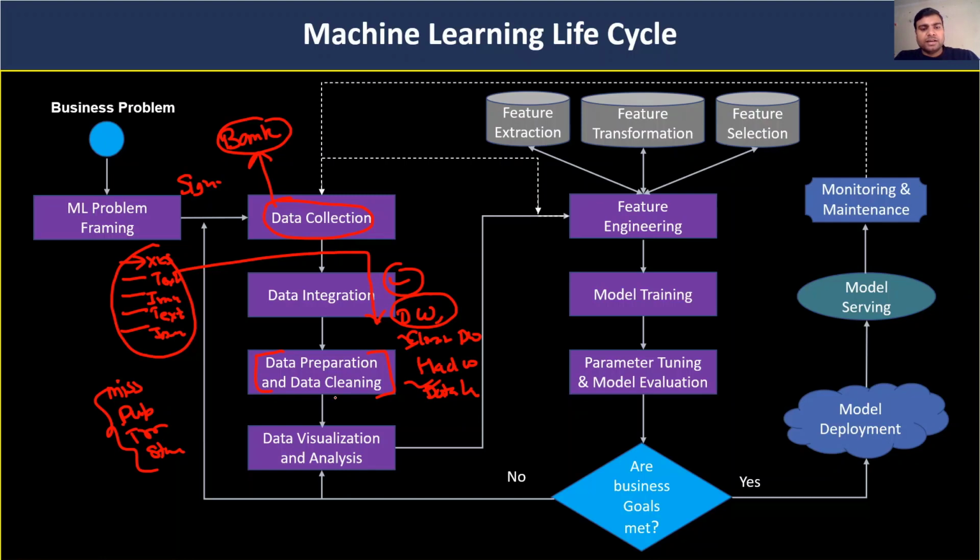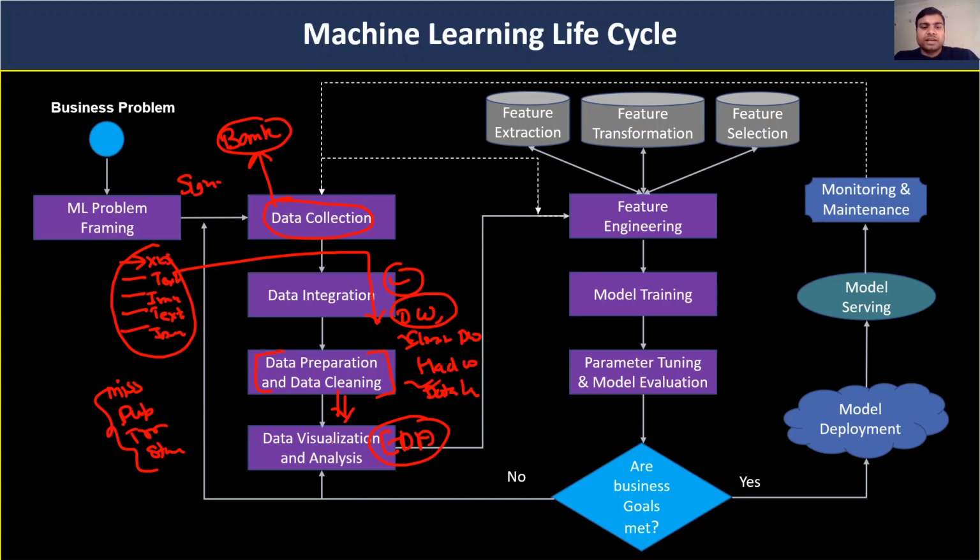Once we clean the data, after that we will analyze that particular data. It means the EDA part. EDA means we will try to understand each and every column and build a good relationship with the data, so that we can understand what type of data we have and how we can use that data for our machine learning problem. Because if we are not able to understand the data properly, then surely we will not be able to feed good columns or good features into our machine learning model, and in this way we will not get a good product. It is a must that we understand our data properly.